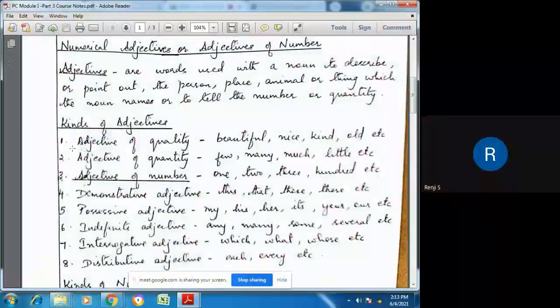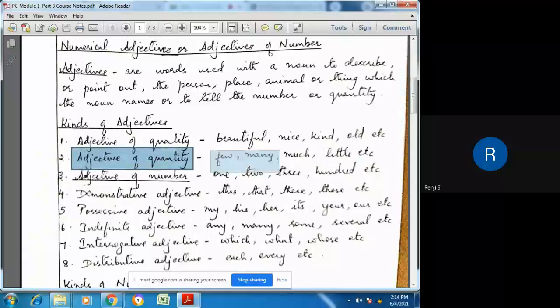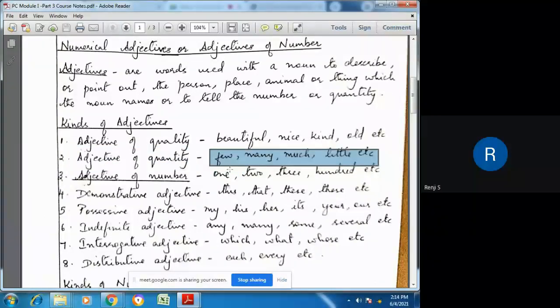So next one is adjective of quantity. Quantity means the amount or a number. Some words that we use for quantity are few. Give me a few books of artificial intelligence, isn't it?